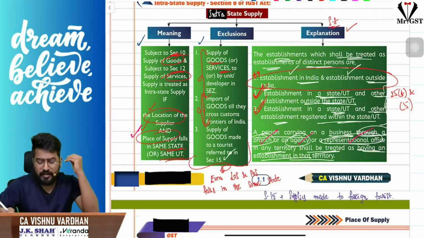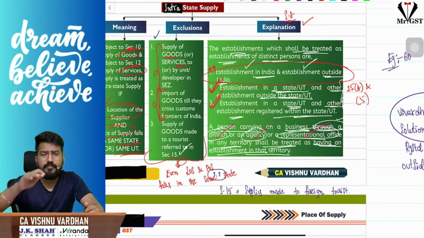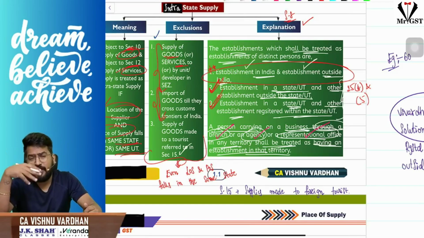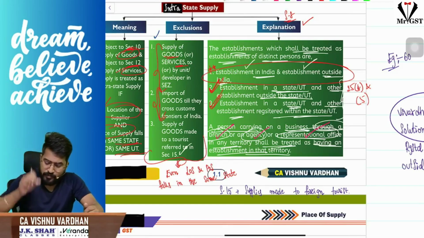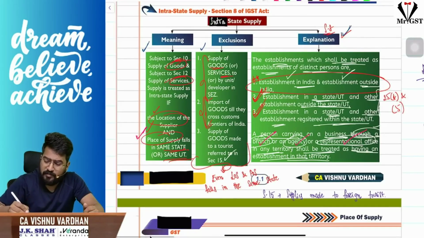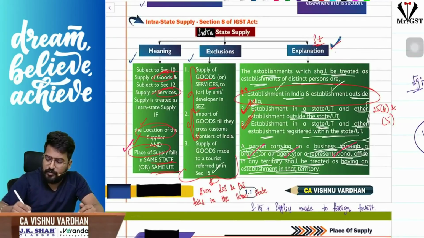Sir, these cannot be called, it can never be called as interstate supply, simple. Next, as I told you already, mere establishments of the same person. As I told you in the meaning of export and import, sir, mere establishments of same person, if they are interacting, we cannot call them as export. Okay, so that point we have already discussed. The explanation is related to only CA final, so already discussed. Explanation relevant only for CA final.